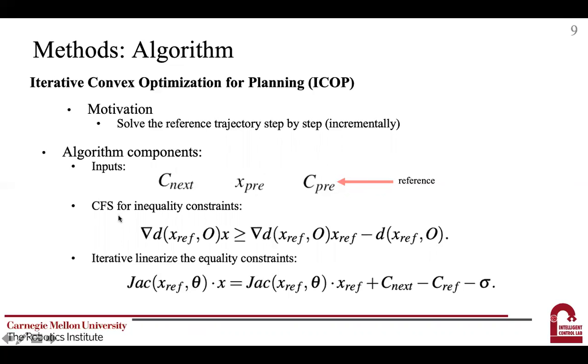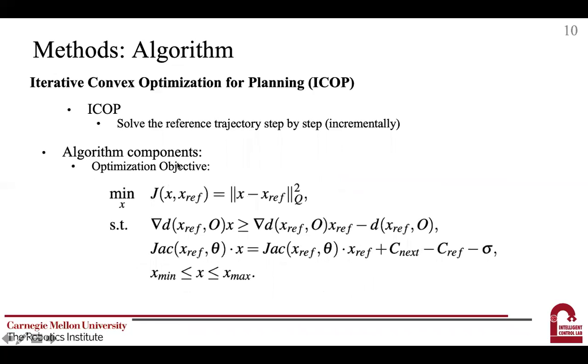Then we apply the convex stable set to deal with the inequality constraints and linearization to deal with the equality constraint. Combining the linearized and convexified equality and inequality constraints, the original objective function can be written into this form.